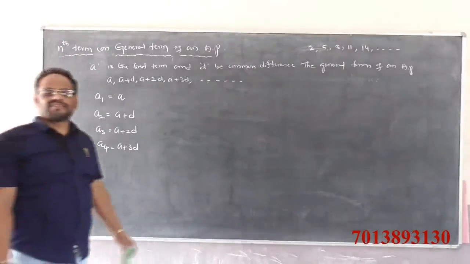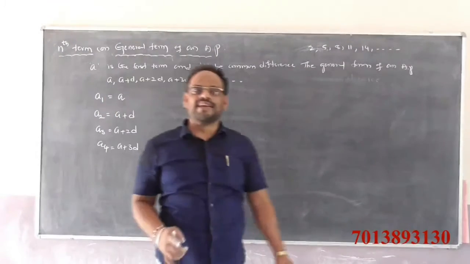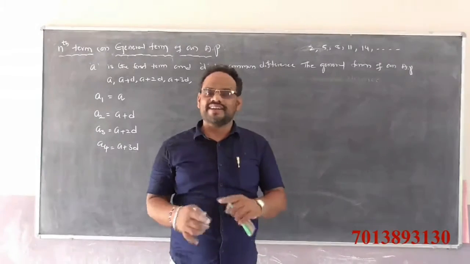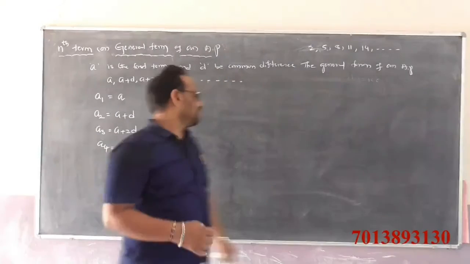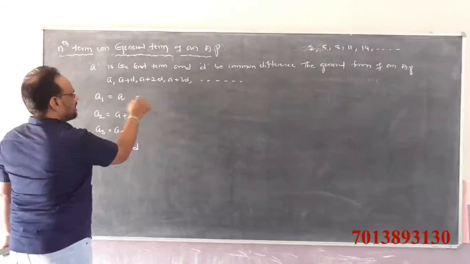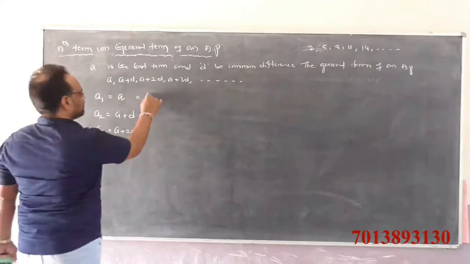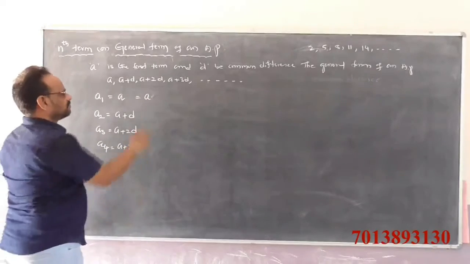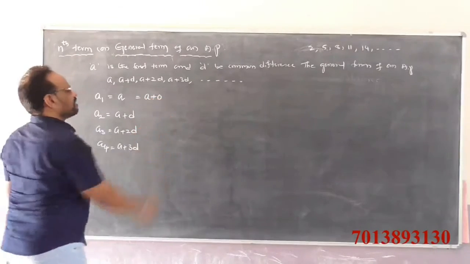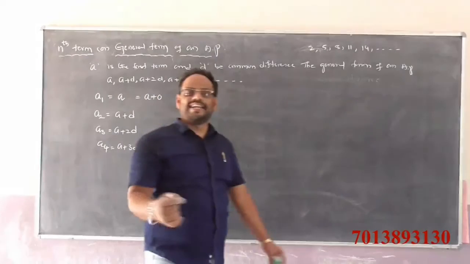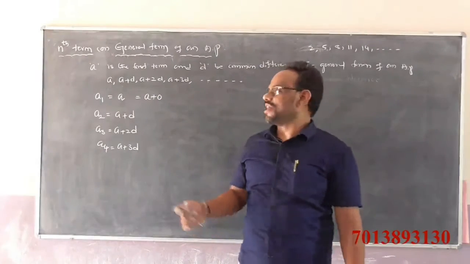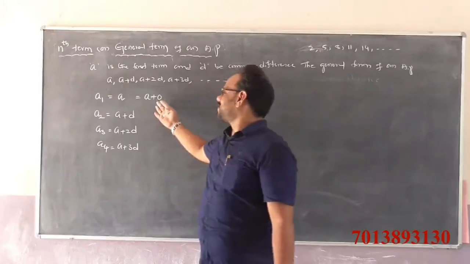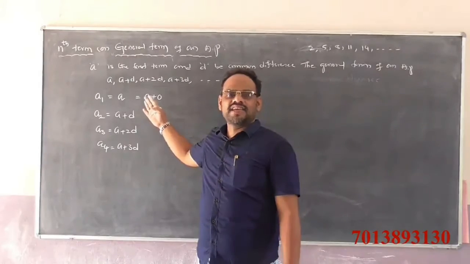We know that 1 is the multiplicative identity, and 0 is the additive identity. So a can be written, for our convenience, as a plus 0.